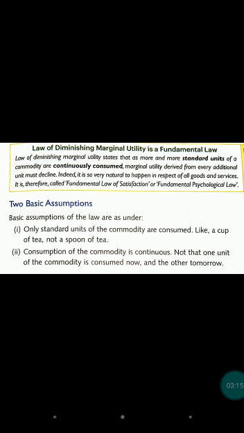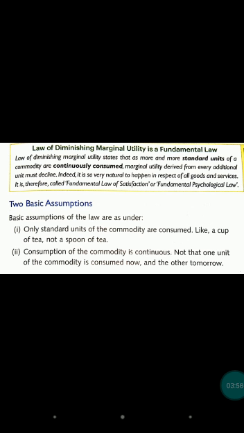Marginal utility, means satisfaction derived from each additional unit that he is continuously consuming, must decline. Indeed, it is very natural to happen in respect of all goods and services. It is therefore called the fundamental law of satisfaction or fundamental psychological law, and this law of diminishing marginal utility is given by Marshall. Now in your life, this is a very common law. This happens in our day-to-day life also.